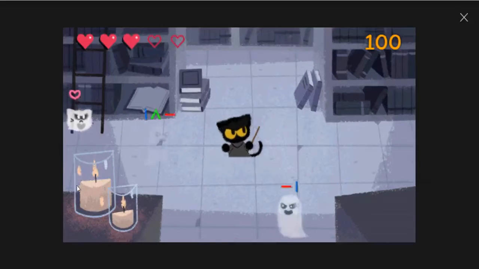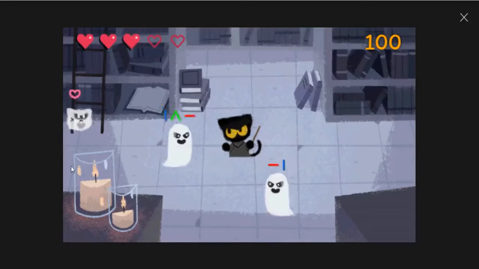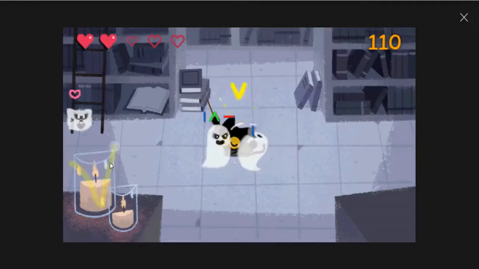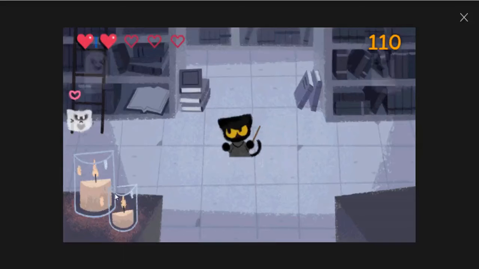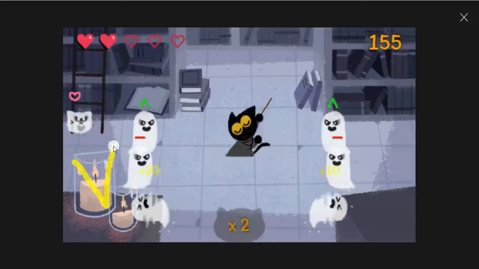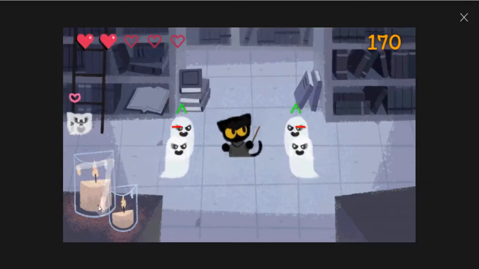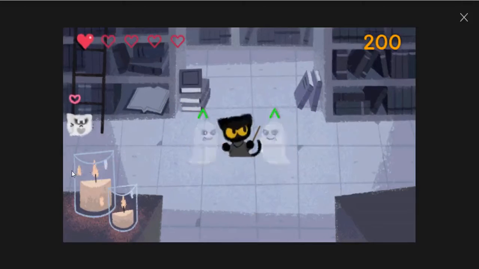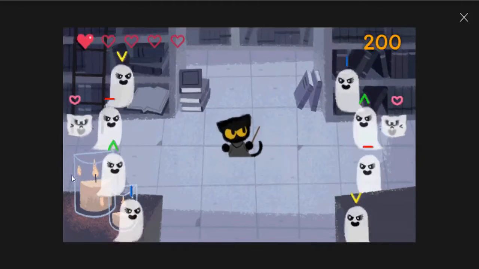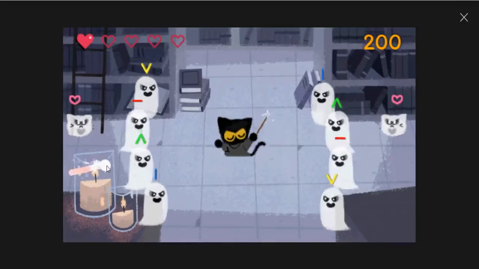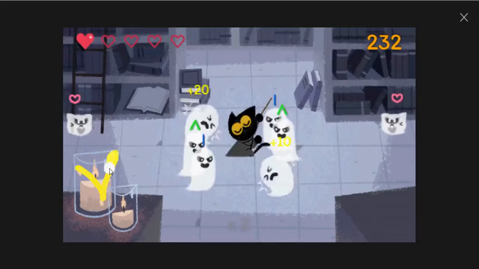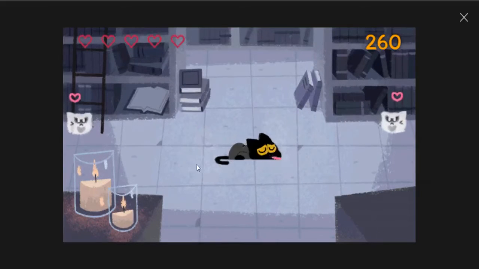This is the love sign, the ghost. This is the life of this ghost. So this is dangerous, I just try. When lots of ghosts are coming, I can't understand how to do it. See, 260 is the highest.